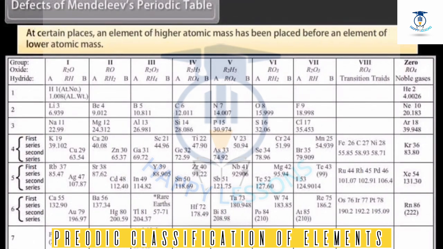At certain places, an element of higher atomic mass has been placed before an element of lower atomic mass. For example, argon, 39.91, is placed before potassium, 39.1.